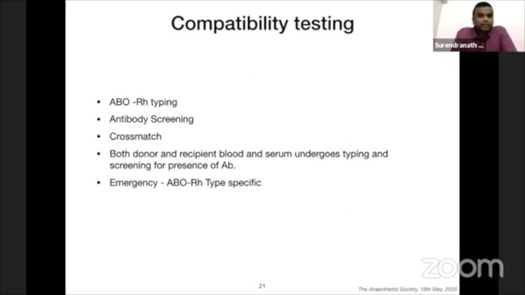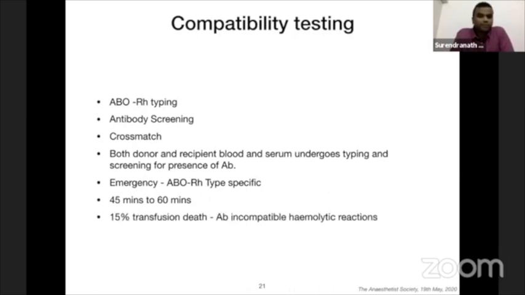In an emergency, only ABO RH type specific blood transfusion is more than sufficient. They don't look for other alloantibodies present in the plasma, nor is a cross match done. A full cross match will take almost 45 to 60 minutes. So in an emergency situation, ABO RH type specific is more than sufficient.